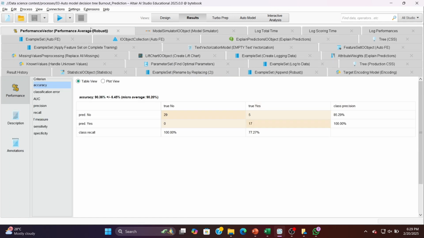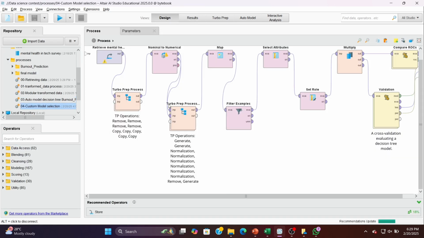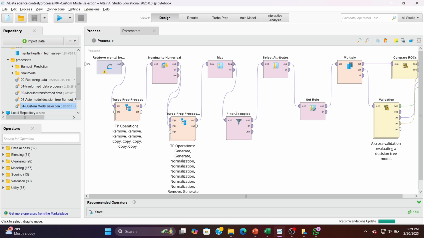Apart from using auto model, we can also create our own custom process design. In the custom design, we filter examples that have a non-missing burnout risk score from the transformed data process. This ensures that only complete data is passed into the model for prediction.